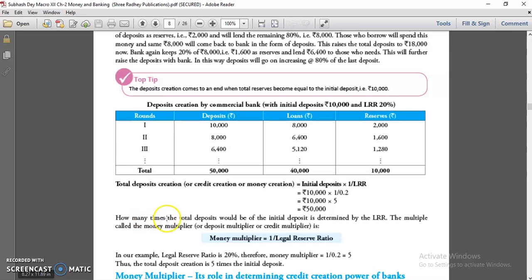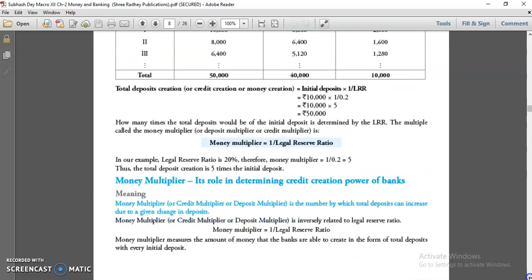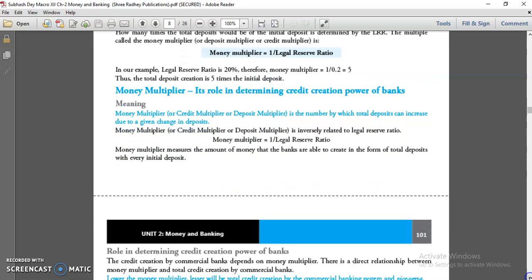Now the point is how many times the total deposit would be the initial deposit, determined by LRR. The multiple, called the multiplier, is what becomes your multiplier. Multiplier is equal to 1 divided by legal reserve ratio. So it means total deposit creation is 5 times the initial deposit. It means your money multiplier is 5 times. So the money multiplier has a role in determining the credit creation power of banks. Money multiplier, or credit multiplier, or deposit multiplier, is the number by which total deposit can increase due to a given change in deposits.